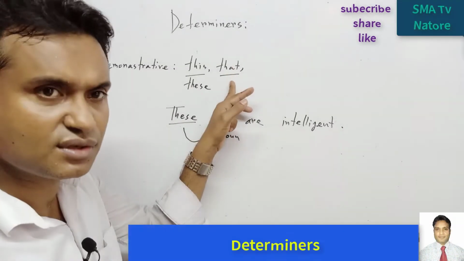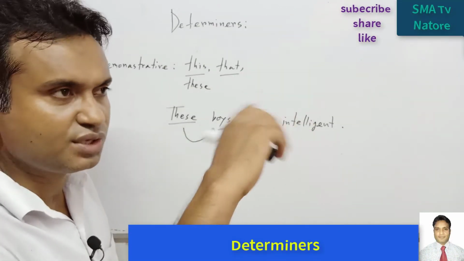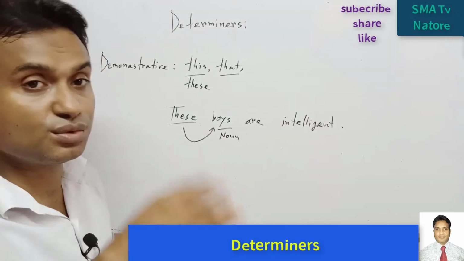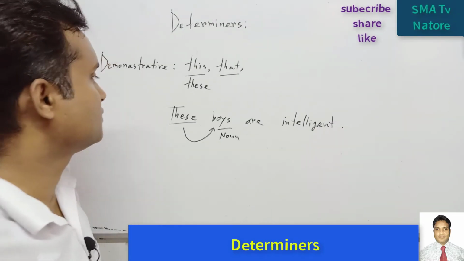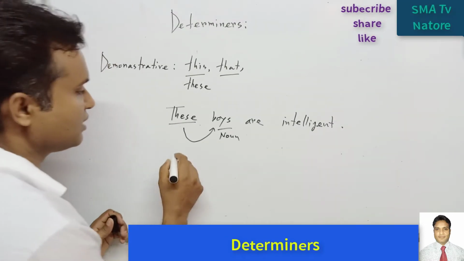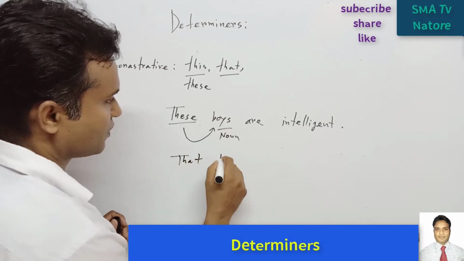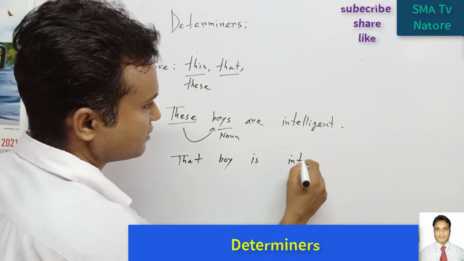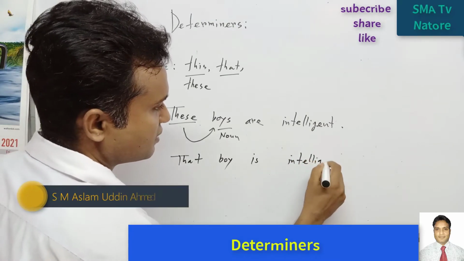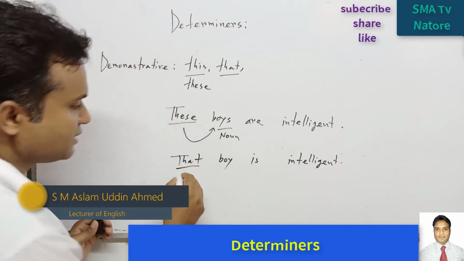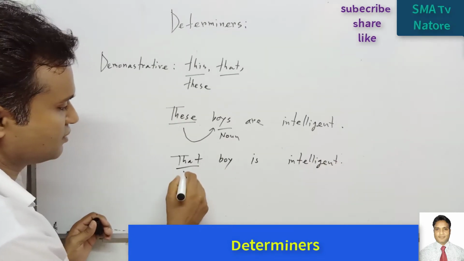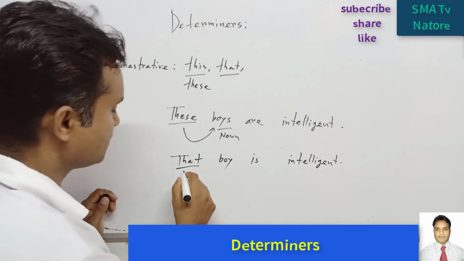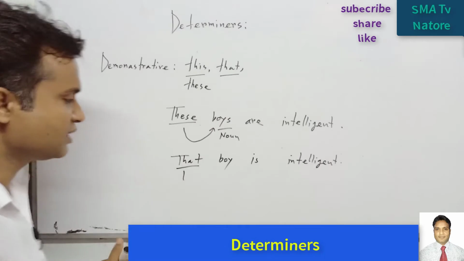And that is also for long distance. Those, that. So singular, that boy is intelligent. So that is also modifying this word.